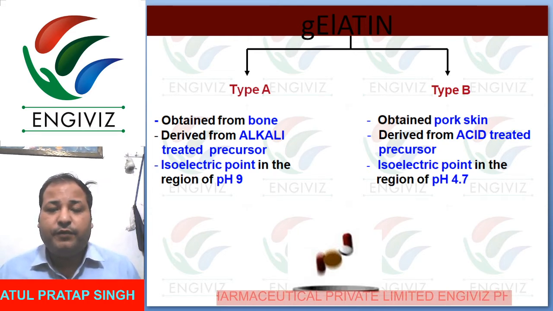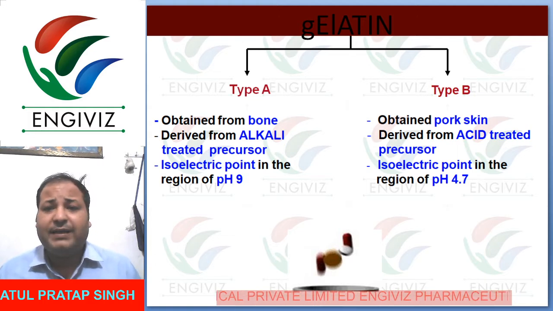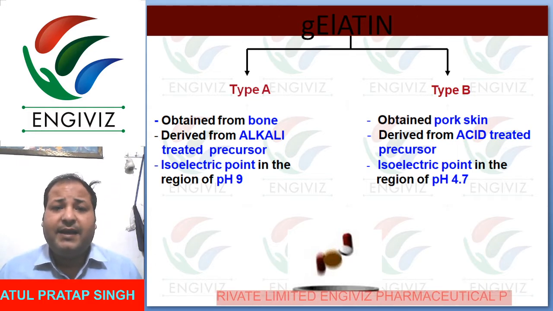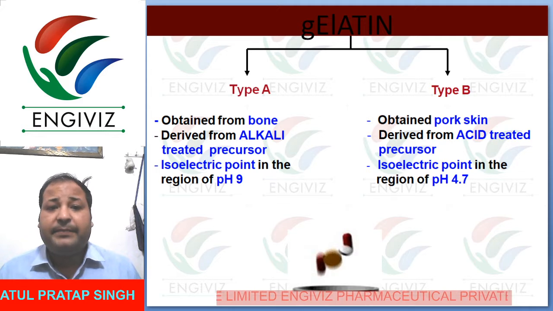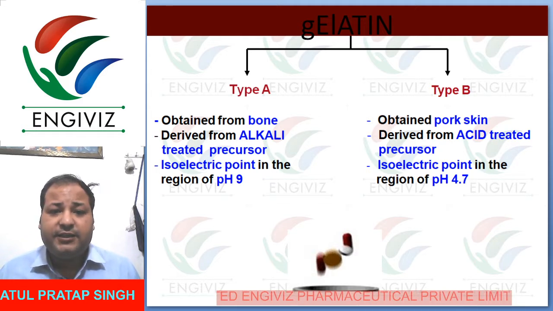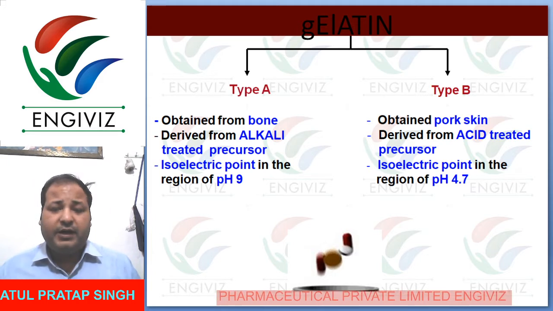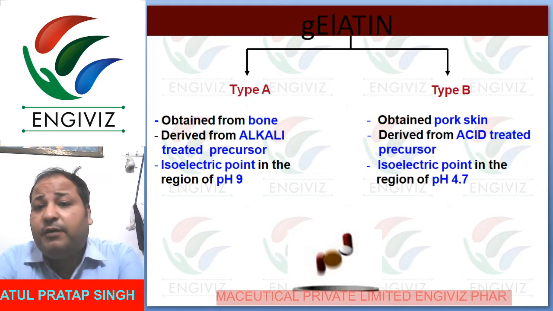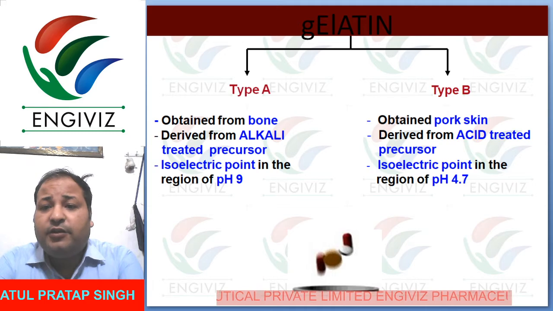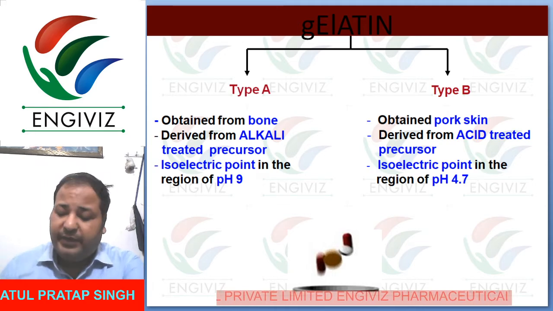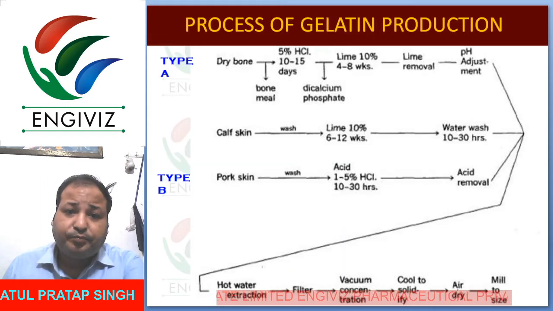Type A is obtained from bone. First, two things are there: one gelatin is obtained from bone, and the second one is from pork skin. It is derived from an alkali treated precursor, type A, with an isoelectric point in the region of pH 5.9. So type B gelatin will be obtained from the pork skin and derived from the acid treated precursor, with an isoelectric point in the region of pH 4.7.